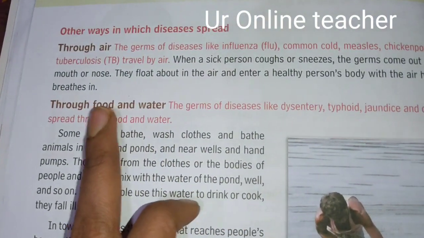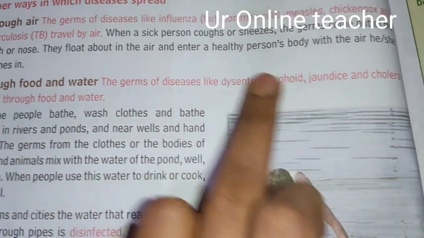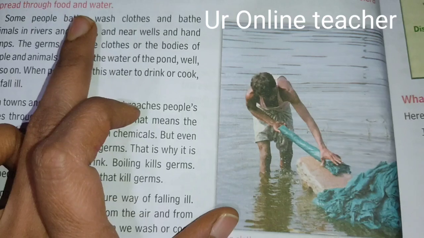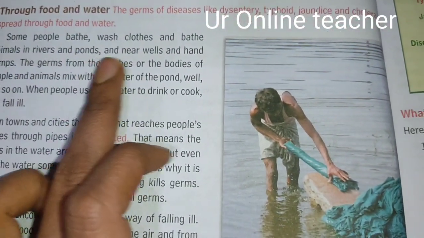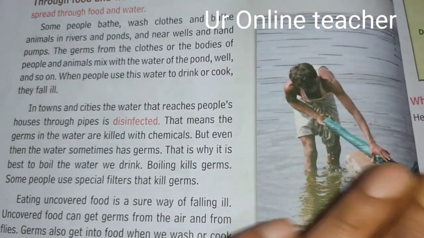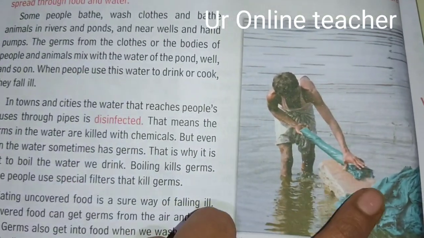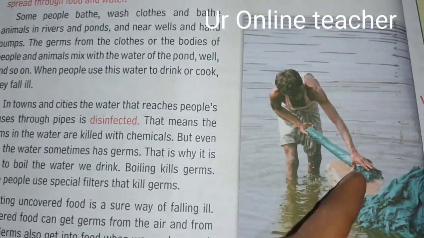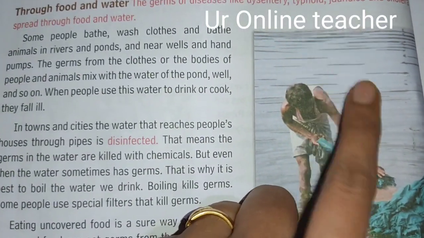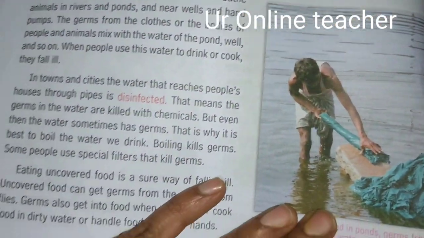Then how the germs spread: through food and water. The germs of diseases like dysentery, typhoid, jaundice and cholera spread through food and water. See, some people wash clothes and bathe animals in rivers and ponds, near wells and hand pumps. Wherever water is available, they will do all their things. So germs from these clothes or the bodies of the people and animals all will mix in this pond. Well, when we use this for drinking or cooking, all these germs will go into our food and we'll fall sick.